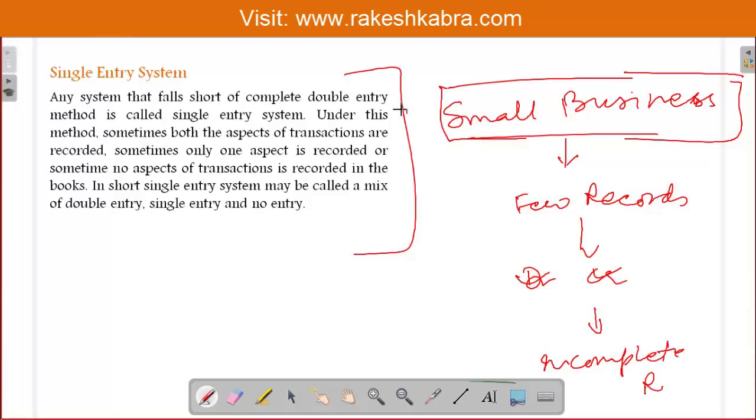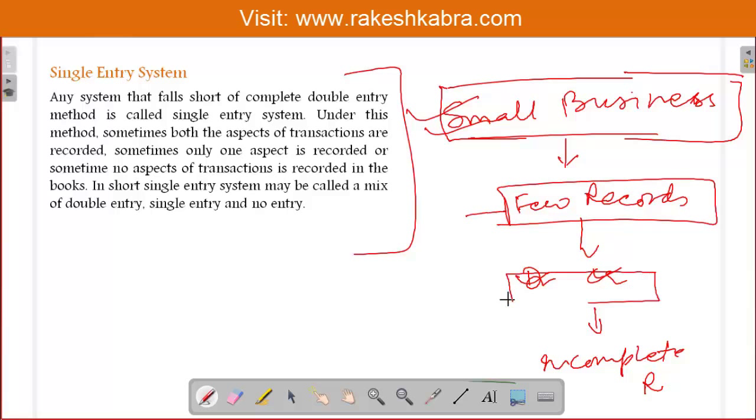In a small business, we cannot afford to maintain all the records because it is too expensive. So in a small business we maintain only a few records: the cash book, ledger, and memorandum book. And as we are maintaining few records, it is not possible for us to record both aspects of all the transactions. Due to this, at the end of the year our records will become incomplete.